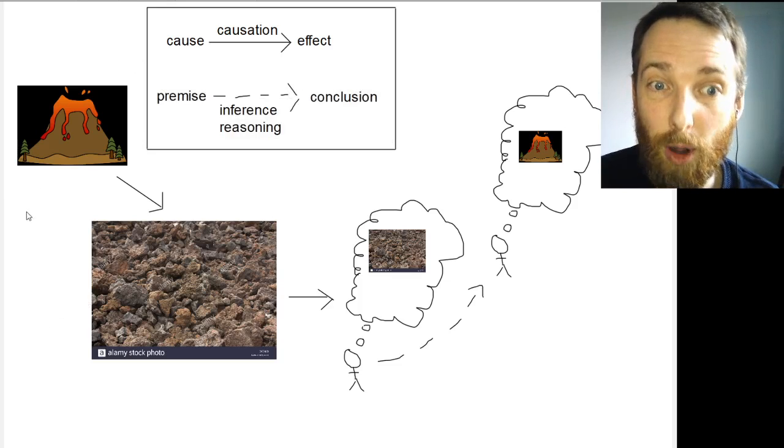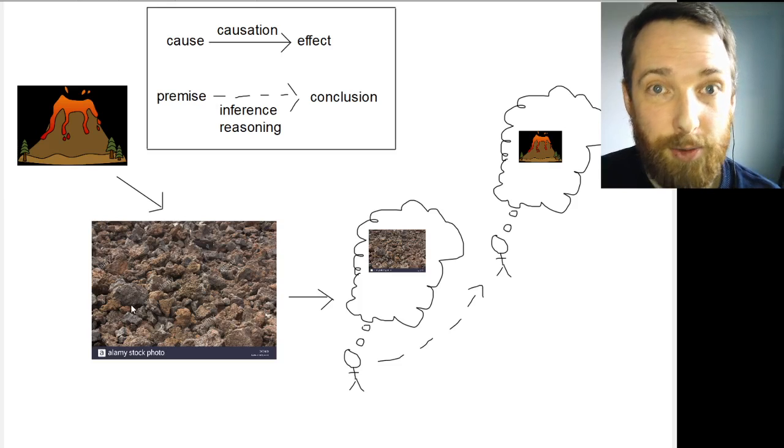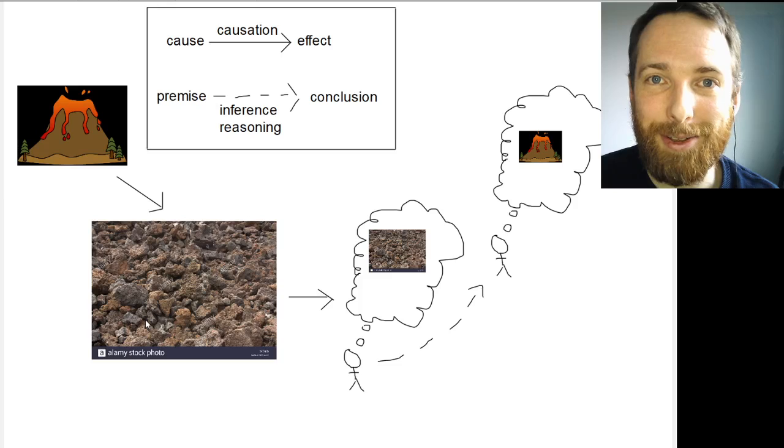So here's the picture. The causal picture is at some point in the past, this volcano erupted. Because of that, you wind up with a certain kind of rock. Let's connect this with the other story.